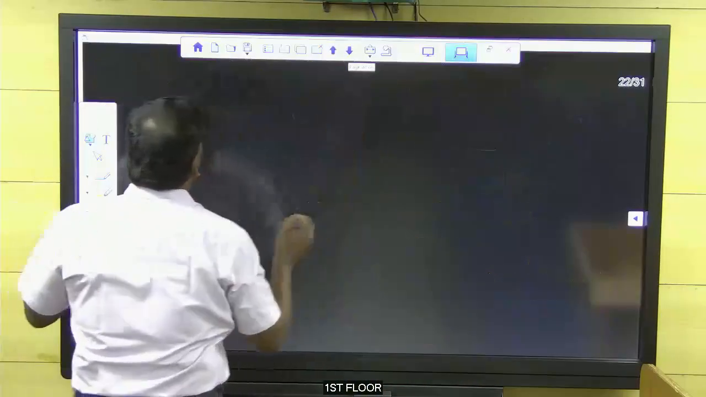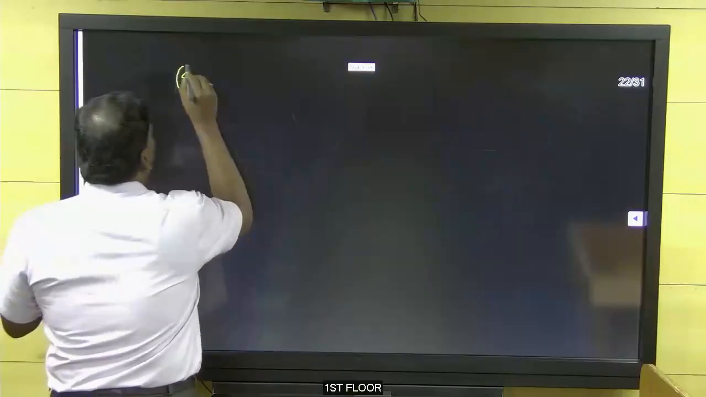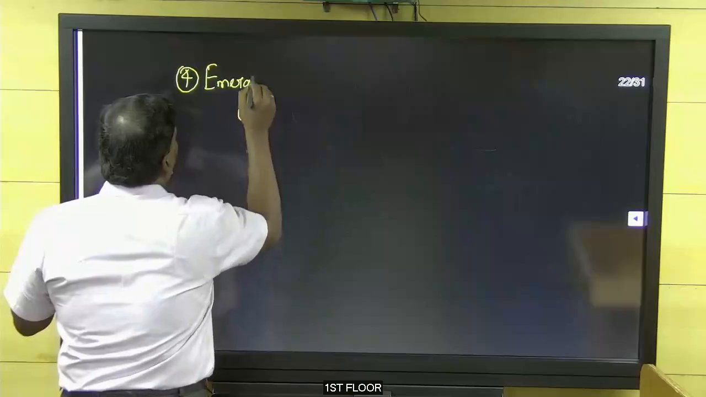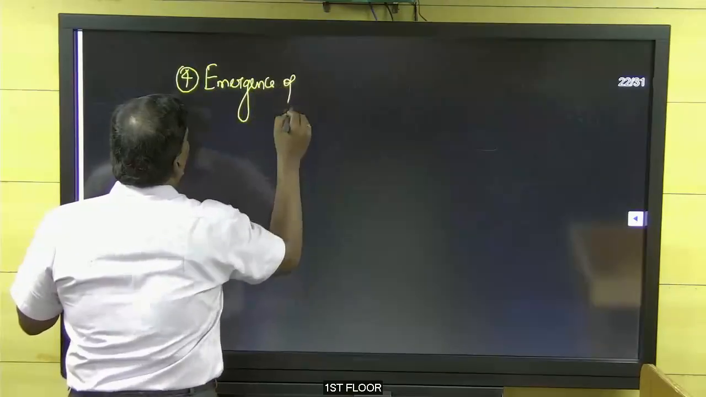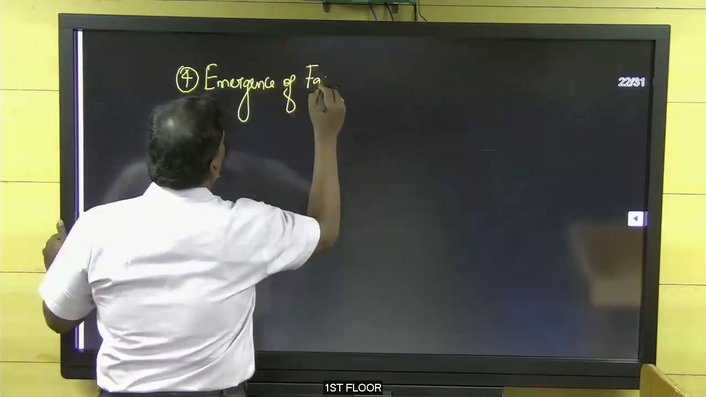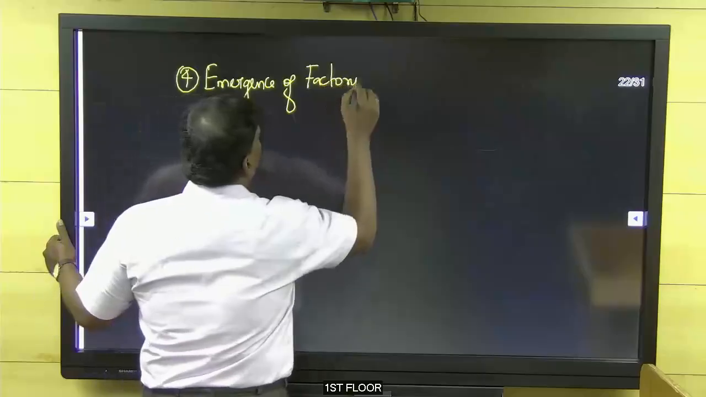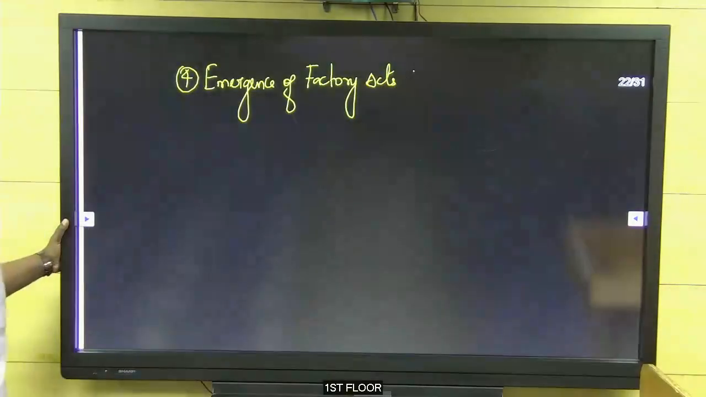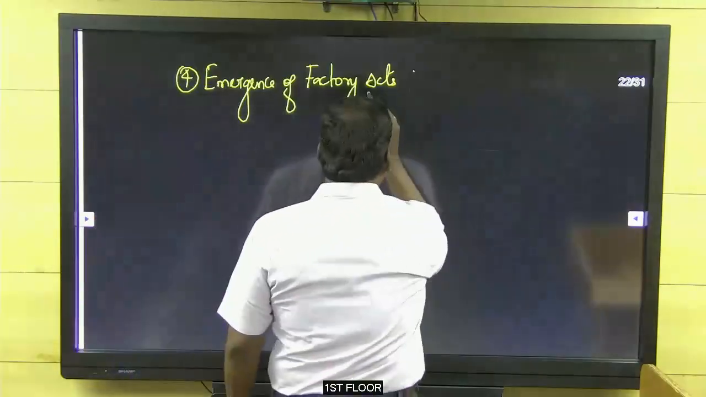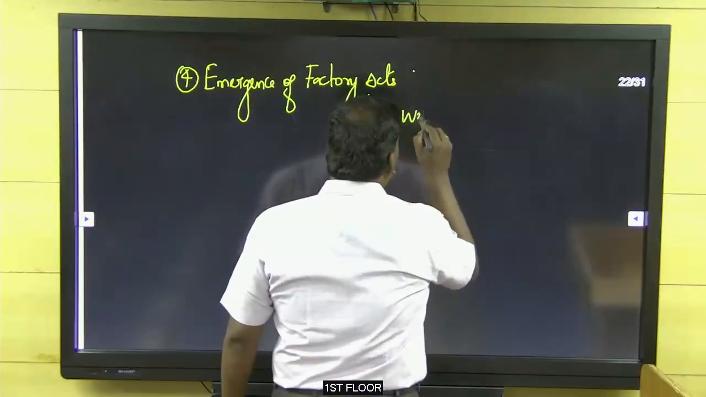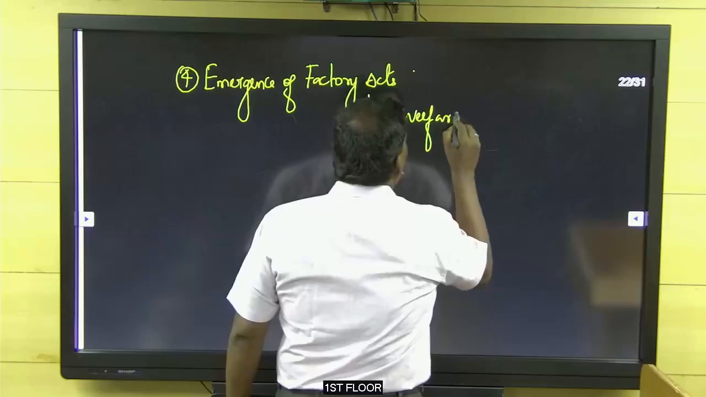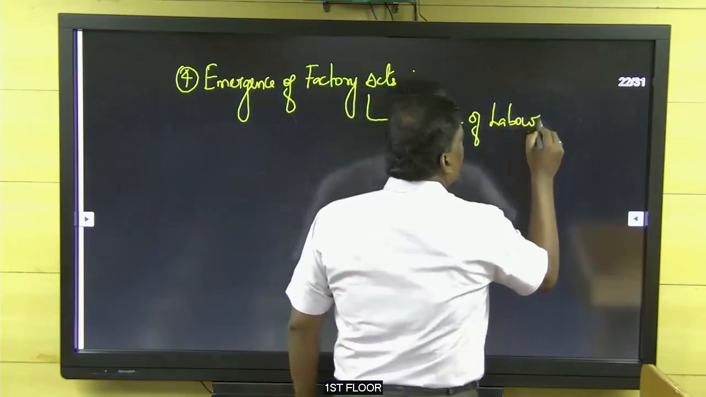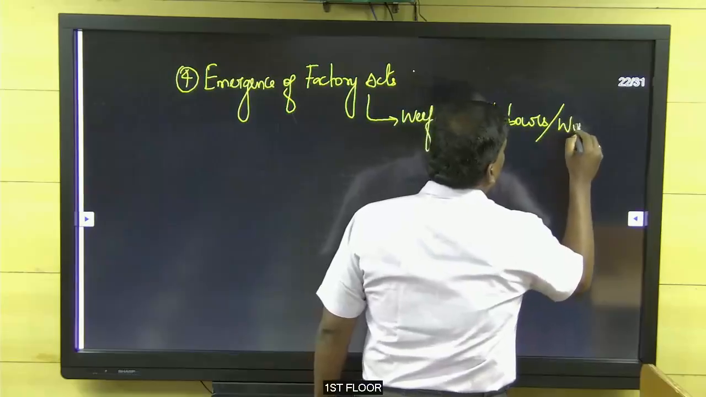Fourth one, emergence of Factory Acts. Factory Acts for what? For the welfare of the worker, for the welfare of laborers or the working class.